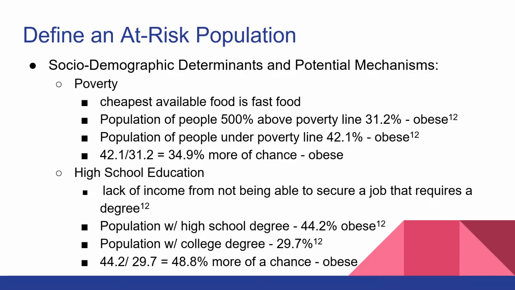Then, looking at specific statistics, around 44% of the population with only a high school degree was considered obese, compared to only around 30% of the population with a college degree. Again, comparing these two statistics, the population with just a high school degree had a 48.8% more of a chance of being at risk for obesity.